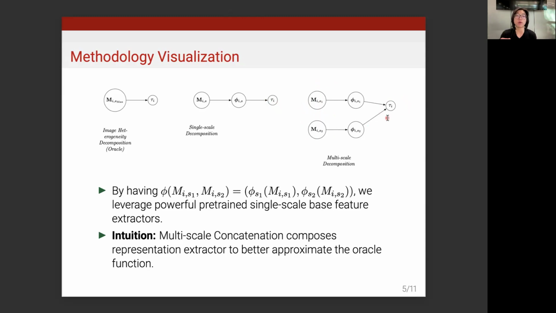The intuition for why we're doing this is that multi-scale concatenation composes these base feature representation extractors to better approximate an oracle function that takes in an extremely large image and extracts all the possible heterogeneity signal inside that image. Whilst the traditional approach would miss much of the heterogeneity signal, because much of the signal from multiple scales is lost in a single image when we're doing dimensionality reduction.